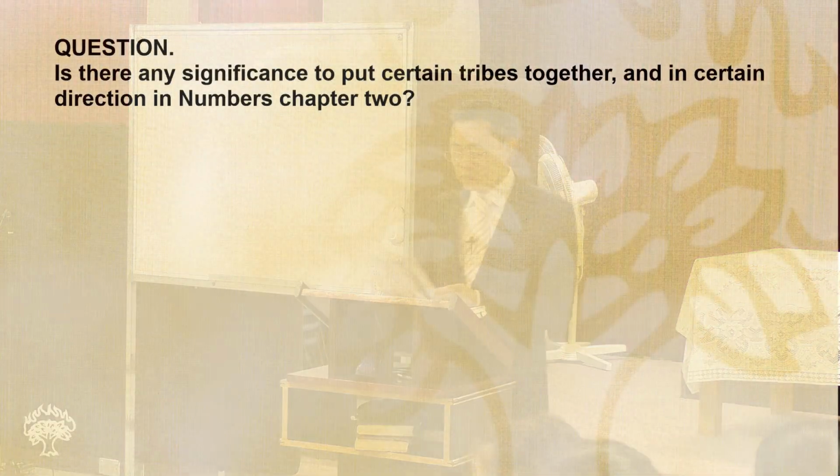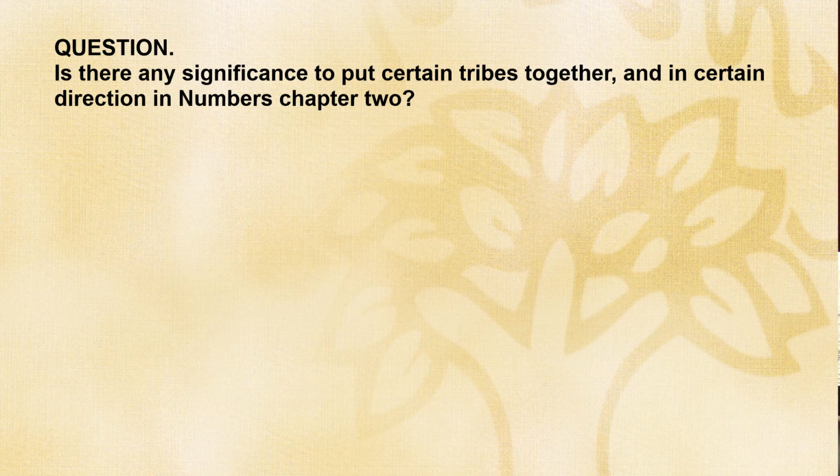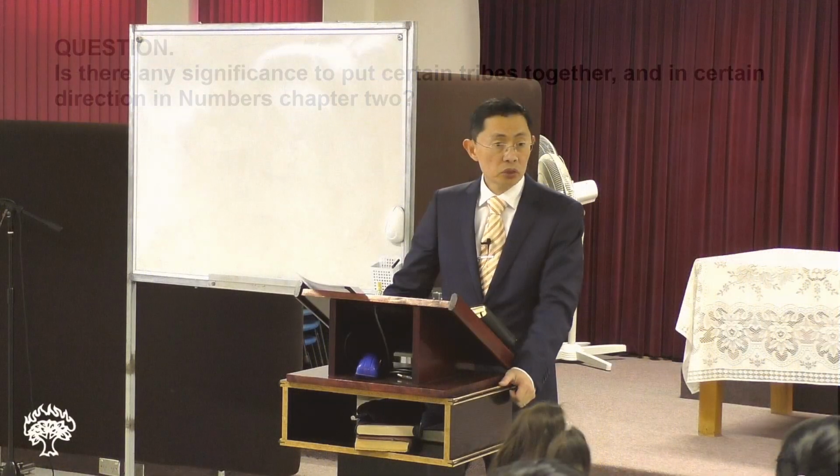Is there any significance to put certain tribes together and in certain direction in Numbers chapter 2? Right, Numbers chapter 2. Let's turn to Numbers chapter 2.